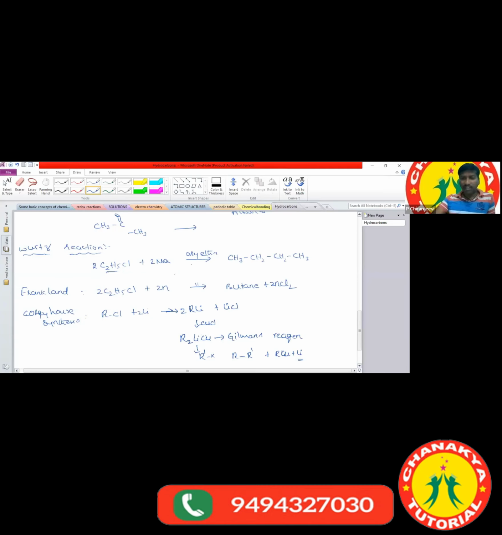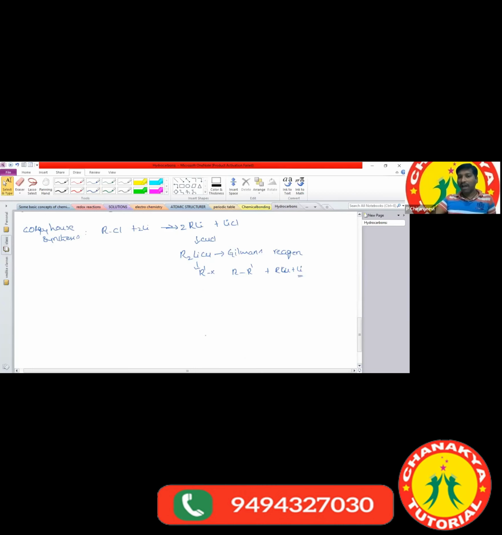Sometimes there is a question: which of the following methods is used to prepare unsymmetrical alkanes? Corey-House synthesis. Which of the following methods are used to prepare symmetrical alkanes? Wurtz reaction and Frankland reaction produce symmetrical alkanes. Very good, ma.